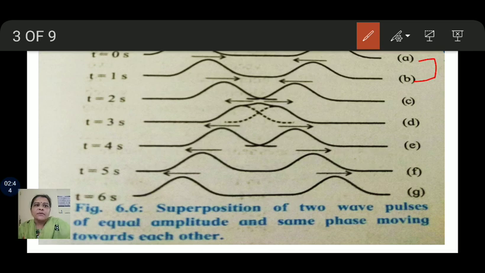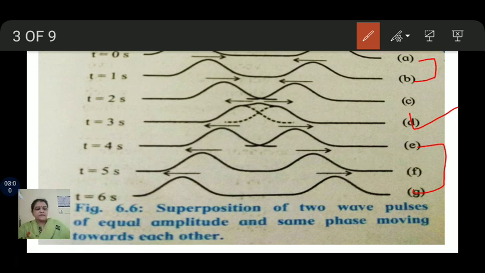In figure C also they are moving towards each other, and in figure D they overlap on each other. Then from figure E up to G they move away from each other.